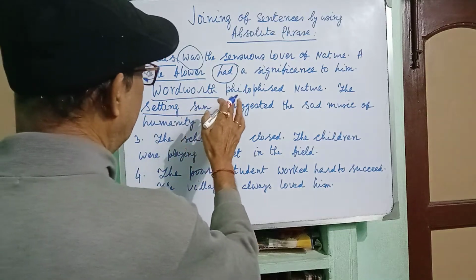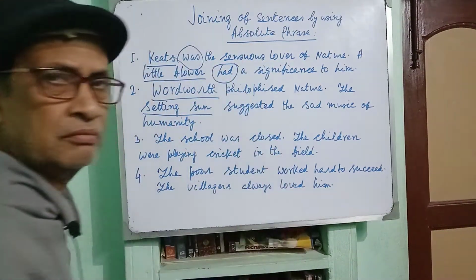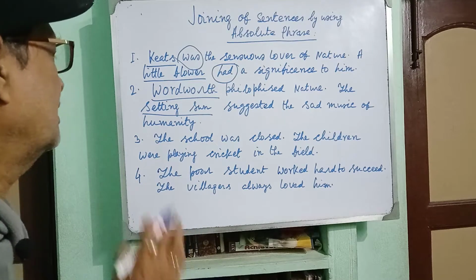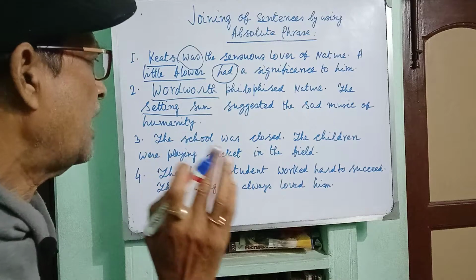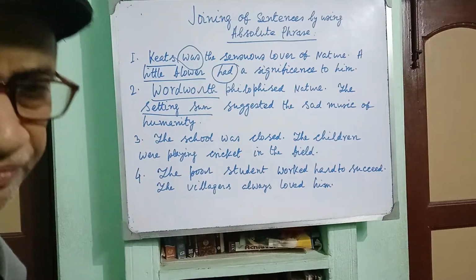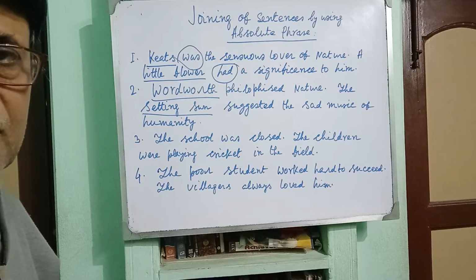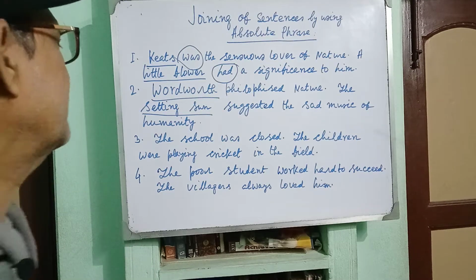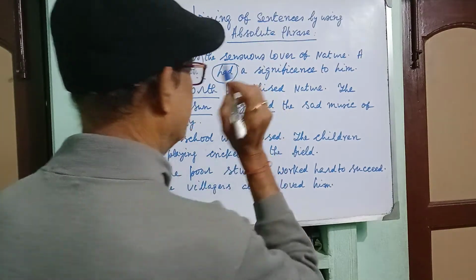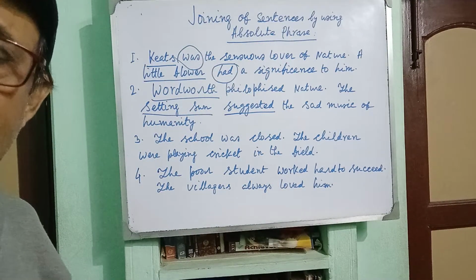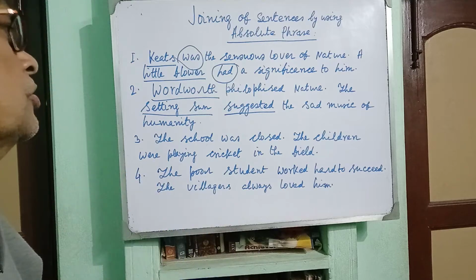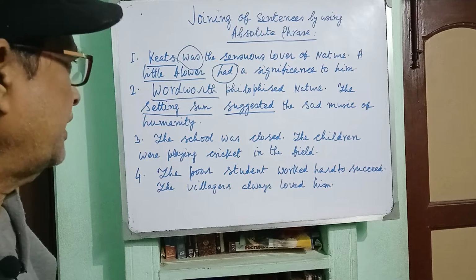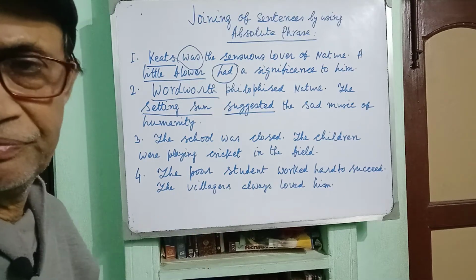Wordsworth having philosophized nature, comma, the setting sun suggested the sad music of humanity. And there is only one finite verb, that is suggested. Okay? Wordsworth having philosophized nature, the setting sun suggested the sad music of humanity.